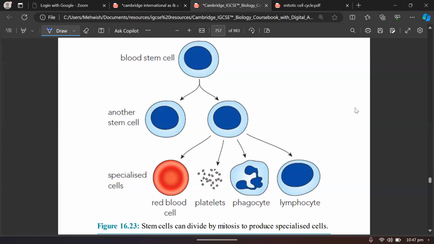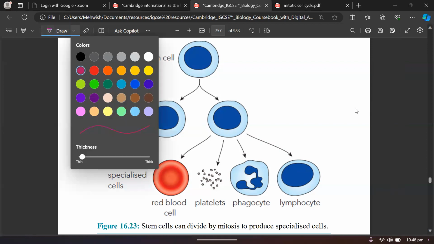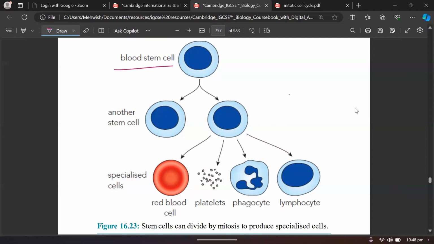So this is one of the examples that is shown with the help of this diagram, that the blood stem cells, they are general cells, they are not specialized cells. Specialized cells are these. Why? Because they have got certain adaptive features, and they have got certain adaptive functions to be performed. So these cells are mainly present in the bone marrow, right? And in bone marrow, they are continuously undergoing mitosis, right?